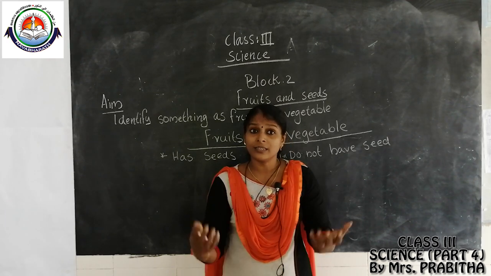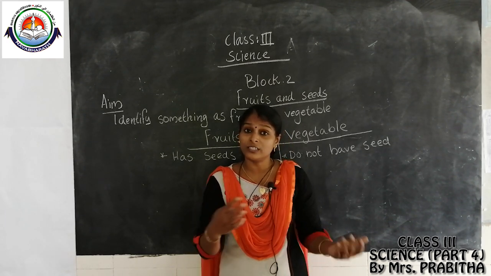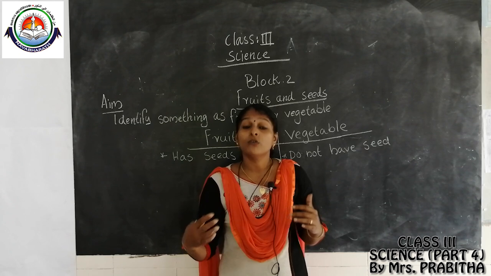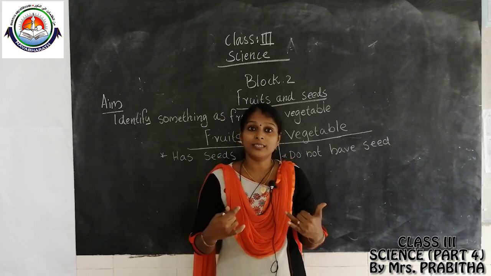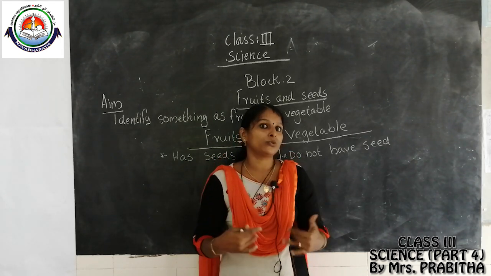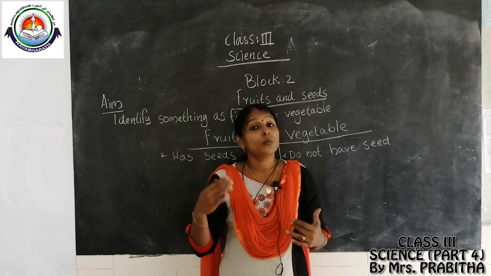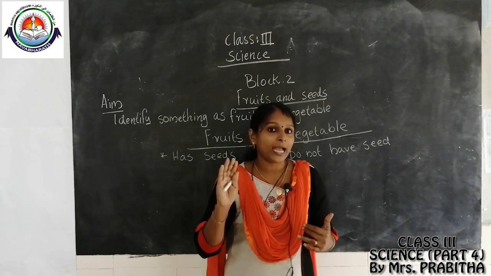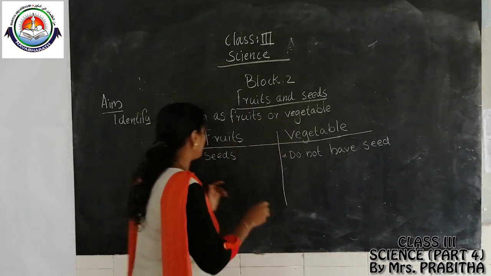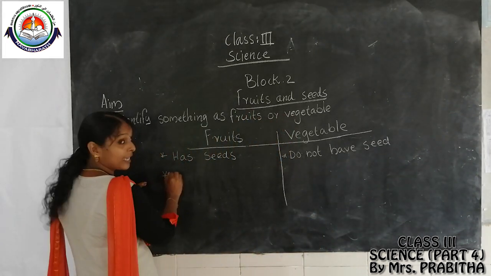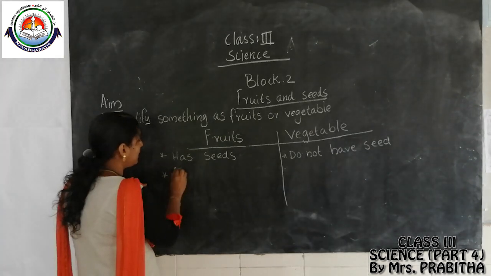Okay. So next, how can we understand whether it is a fruit or a vegetable? One more way is there. Fruits we can eat raw, isn't it? When the fruit ripens, we used to eat it, right? And then fruits we can eat raw, and vegetables we need to cook and eat. Okay. So second, fruits we can eat raw.